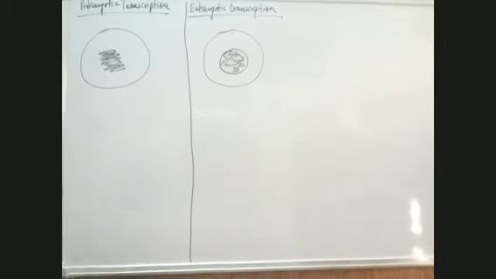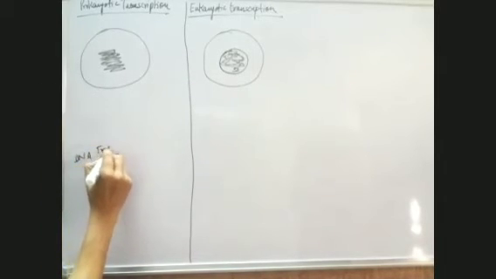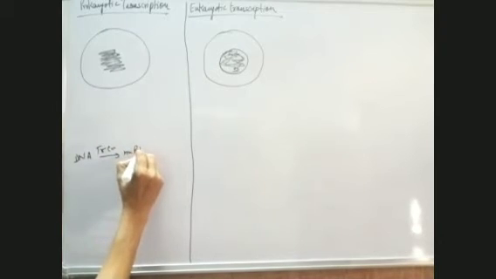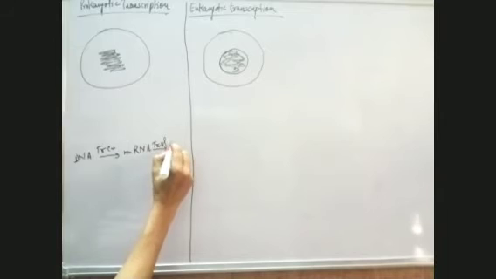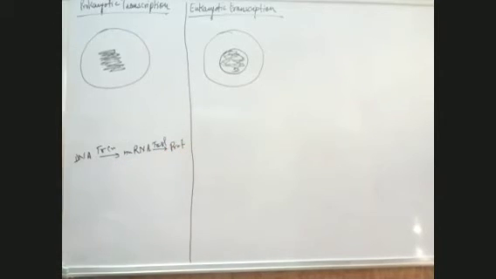Now here, in case of prokaryotic cell, first of all, the process of transcription takes place. Why transcription? Because the central dogma is DNA, transcription, messenger RNA, translation, then protein. This is what the central dogma is. And the transcription takes place by DNA. DNA has to be there to undergo the process of transcription.